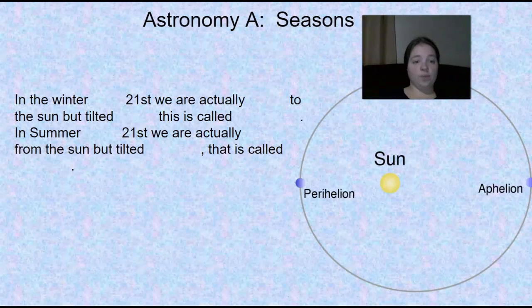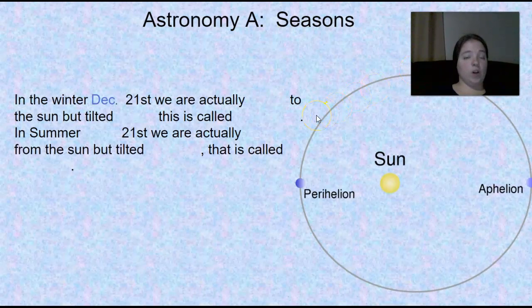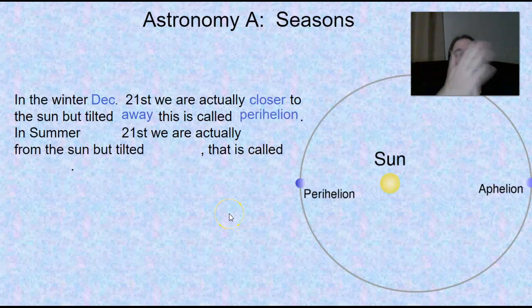In the winter, on December 21st, which is coming up next week, we are actually closer to the sun but tilted away. This is called perihelion. So we're closer; we're perihelion.